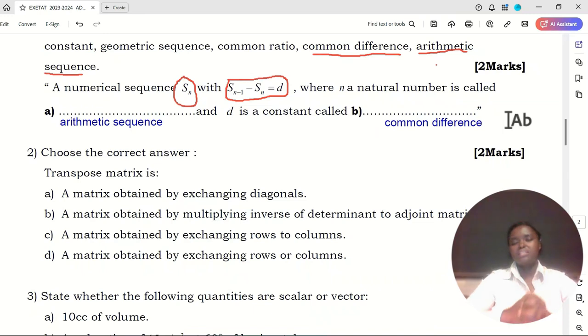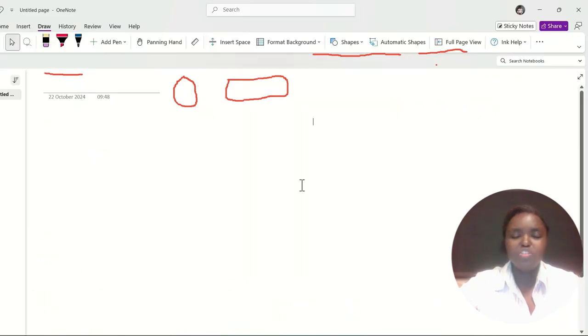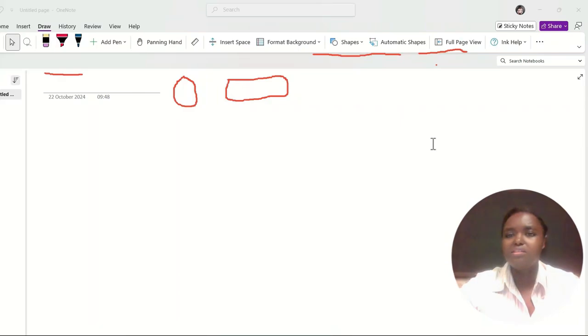The question was intending to know if we know what an arithmetic sequence is, but you should also know what a geometric sequence is. Let me clean this.